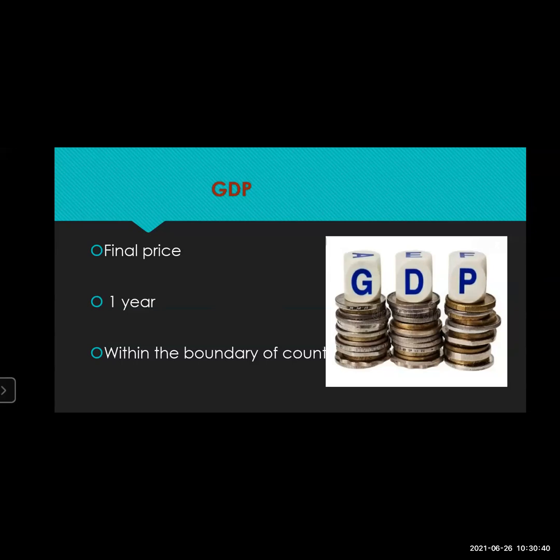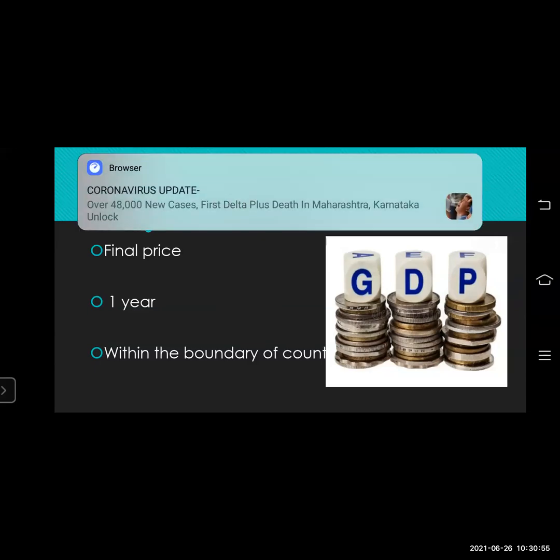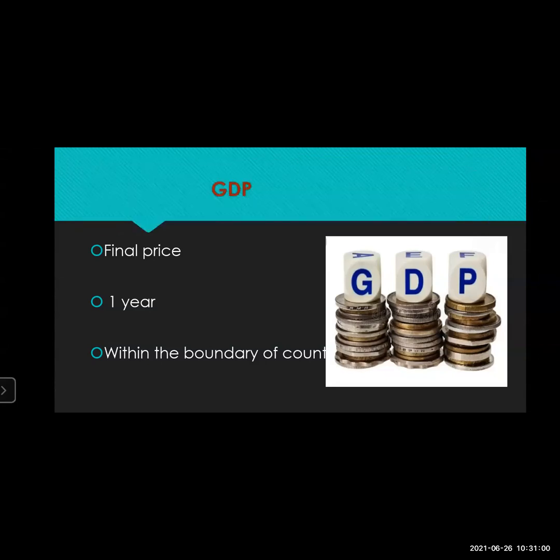Now, if you go to count the GNP, there is no need for you to study it, because this is a little different, and most of the time in our geography textbook we come across the word GDP. GNP means the same Chinese company is here and the production is made over here, but it is counted in China's economy profit. That is called GNP. That is why there is a little difference between the GNP and GDP.